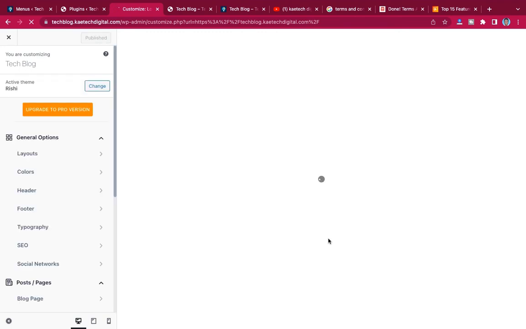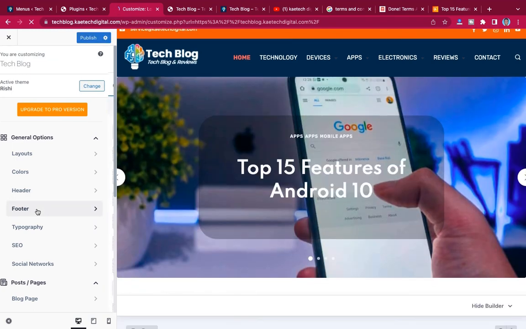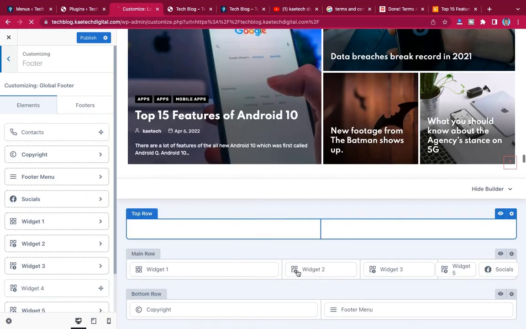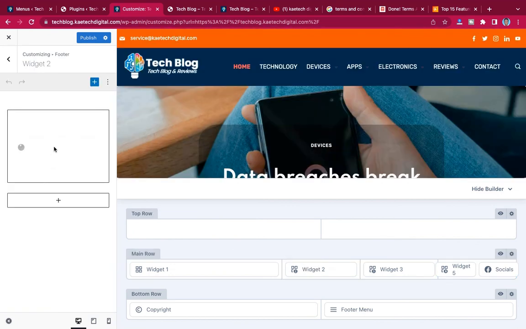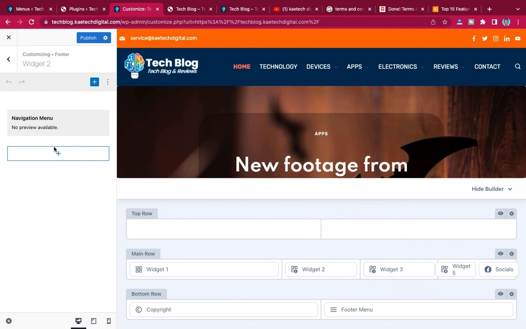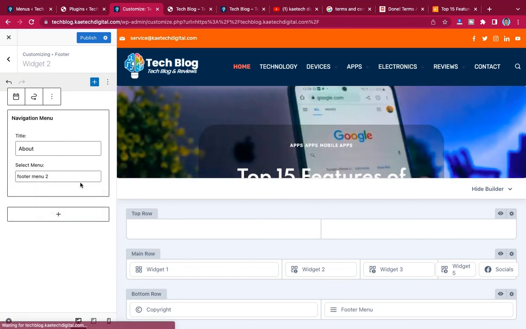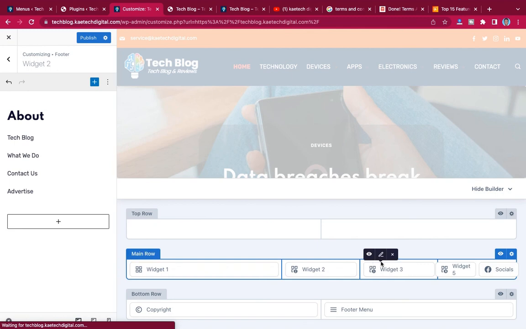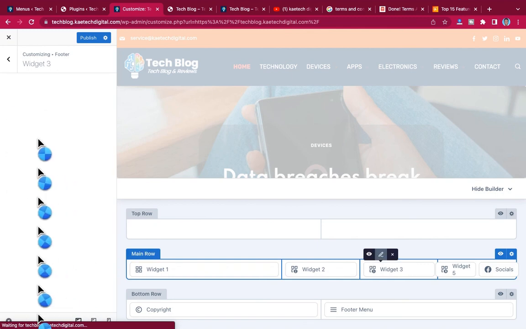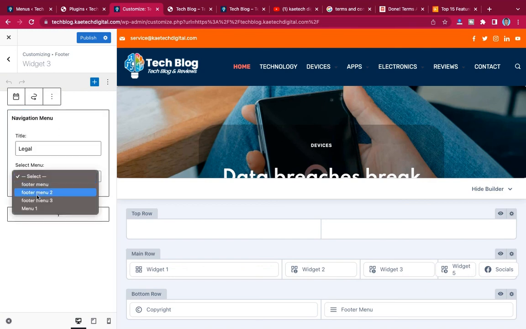So let's click on footer, and then widget 1, let's choose widget 1, and then we select footer menu 2. Okay, yeah, very good. And then we go to widget 3, and then we also select footer menu 3. Okay, very good.